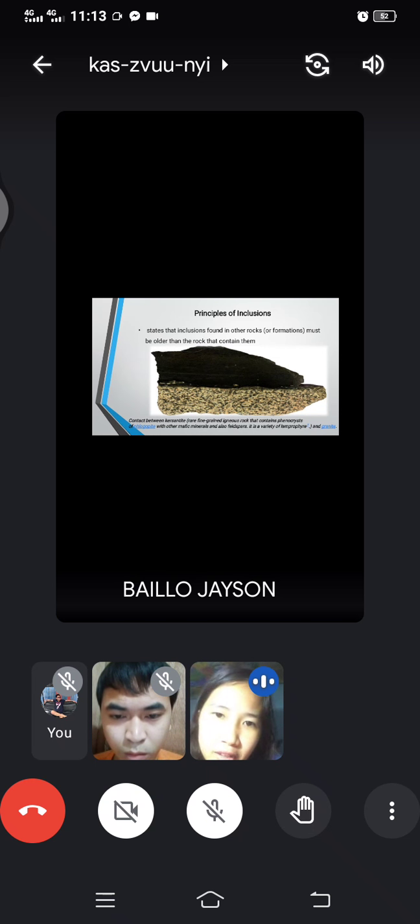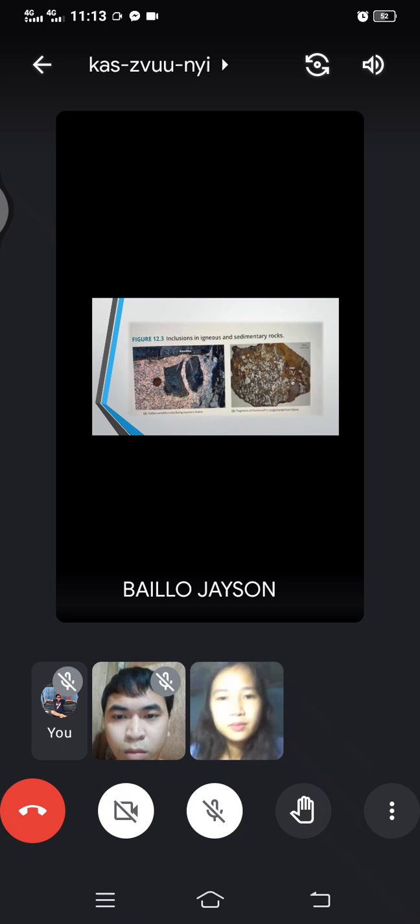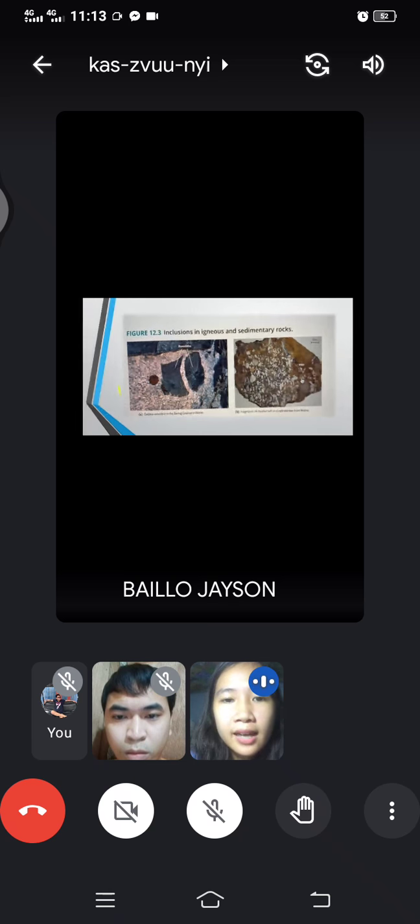The principle of inclusions states that inclusions found in other rocks or formations must be older than the rock that contains them. Next slide, so we can give an example. As we can see, the dark part, which is hard to see clearly, is rock. So bear with me.